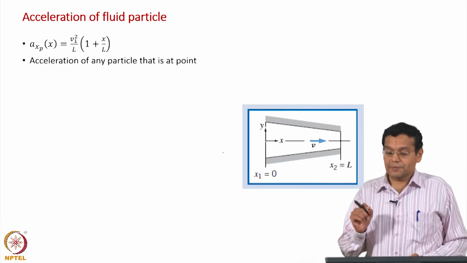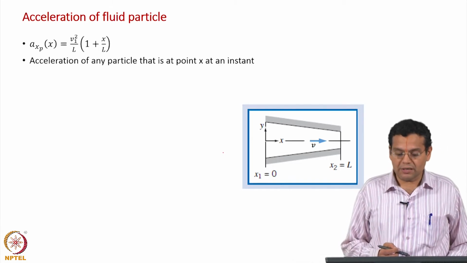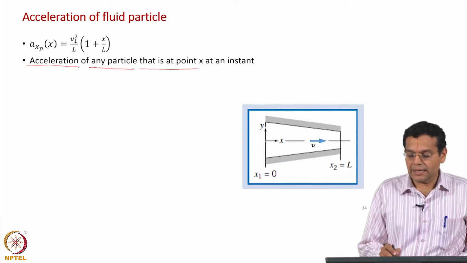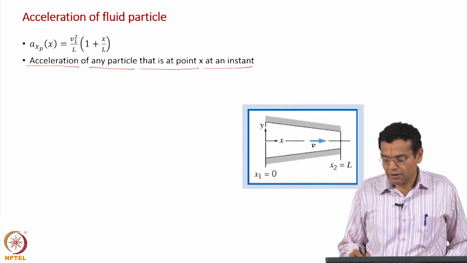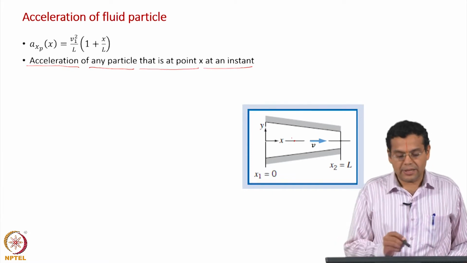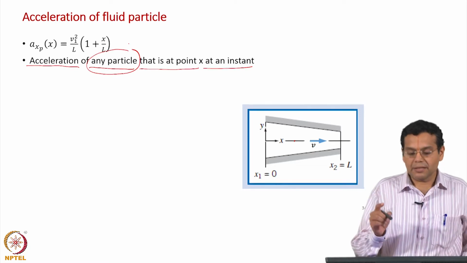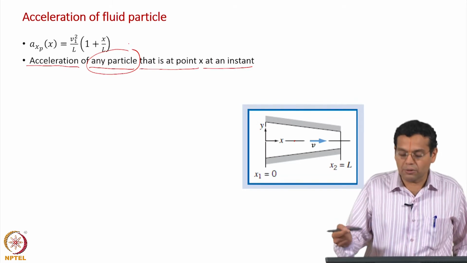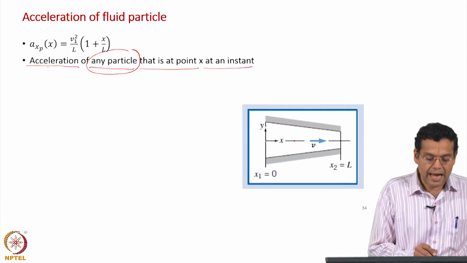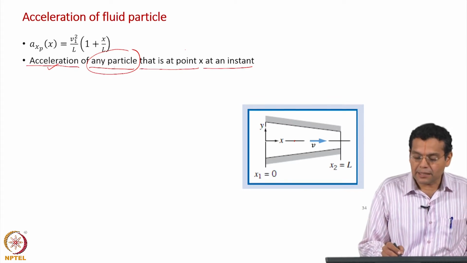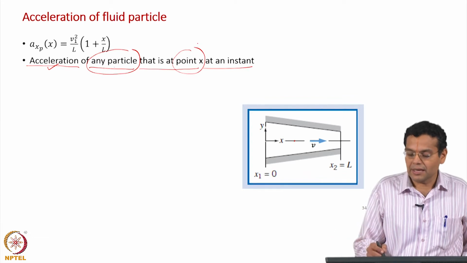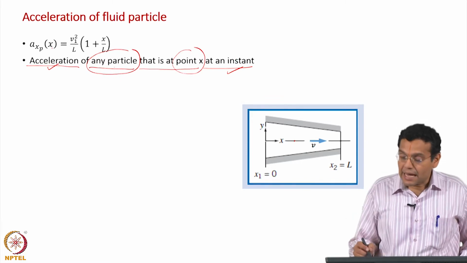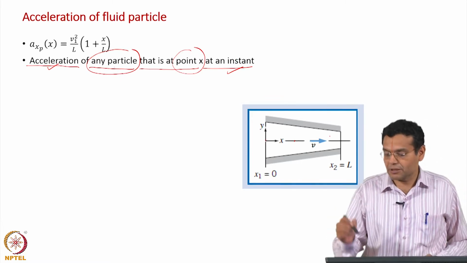How do I correctly tell this? Let us say if you want to tell in words, acceleration of any particle, that is at a point x at a particular instant, you have a particle here, and what is its acceleration? So, acceleration of any particle. Okay. Remember, we said the substantial derivative relates the Lagrangian representation in terms of Eulerian location, that is exactly what is shown here. Acceleration of any fluid particle that is at a point x, x is our spatial location, at an instant is given by this expression. So, if you substitute different values of x, you will get the acceleration of the fluid particle as a function of axial position. Okay.